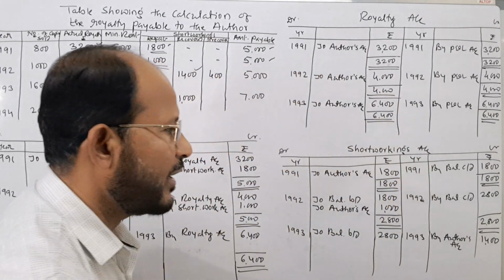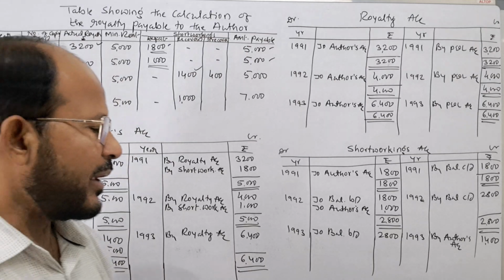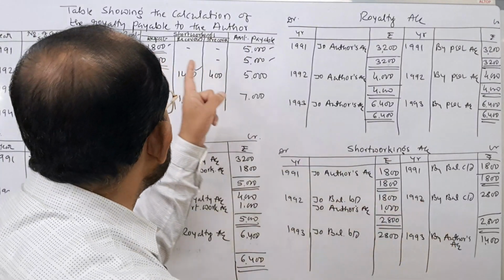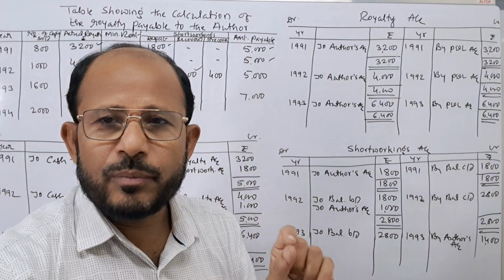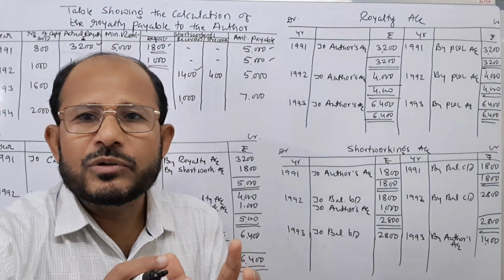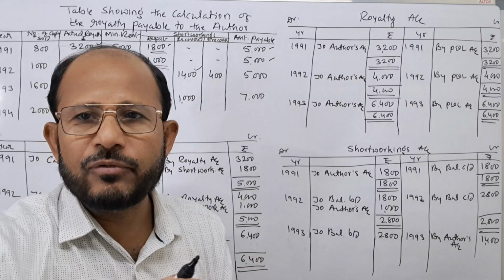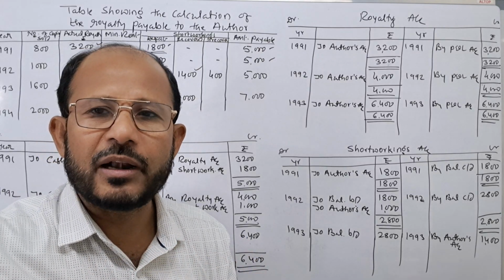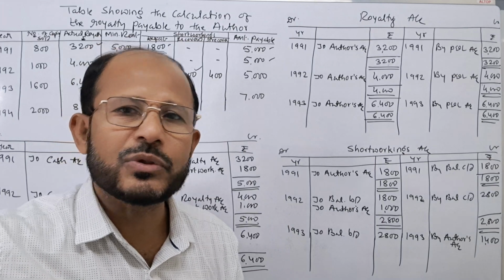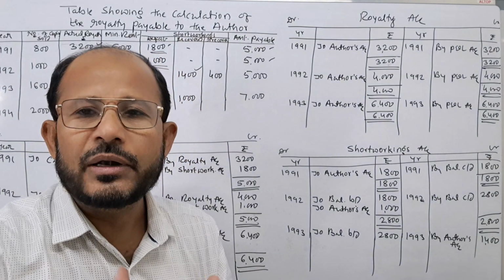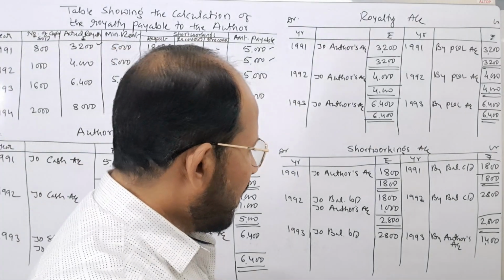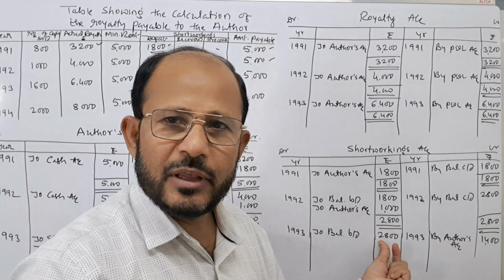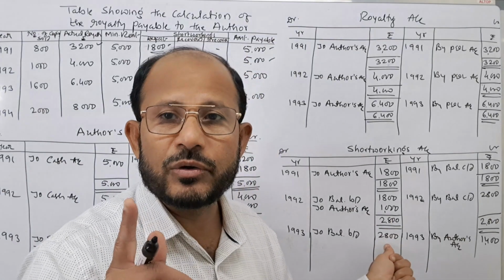1400. Now you see, in the year 1991, short working was rupees 1800. But 1400 was recovered and 400 was transferred to profit and loss account. That was treated as a loss to the publisher because there is no time for recovering that amount. That is why here out of 2800, total short working is 2800.